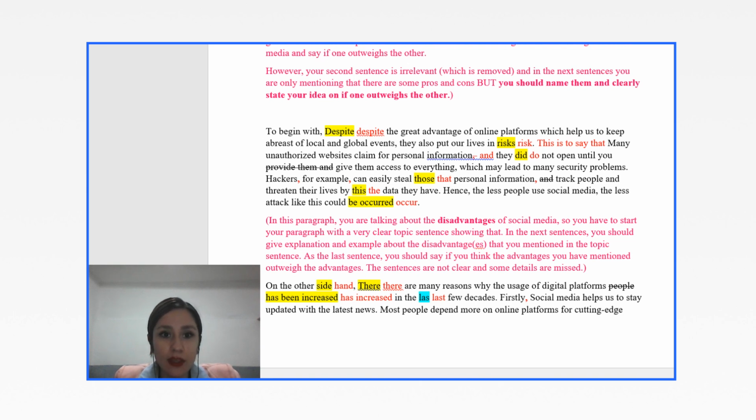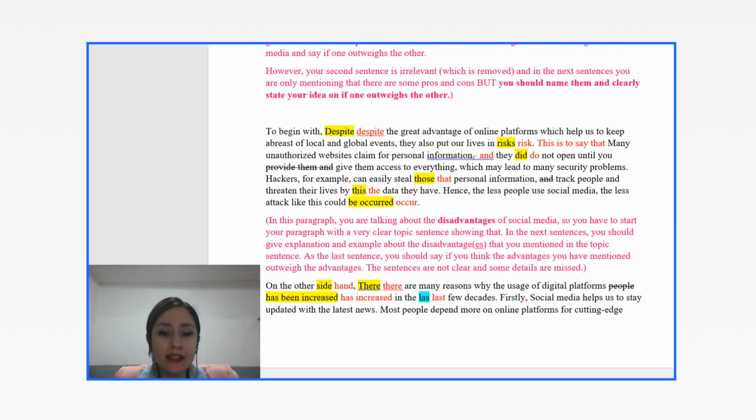unauthorized websites claim for personal information, comma, they did not open until you provide them and give them access to everything, comma, which may lead, it's full of commas. Here, I have crossed out comma and added and. And they did not know, they do not. You're talking about a fact. They do not open until you provide them and give them access. Provide them is redundancy. You don't need to use that. Until you give them access to everything, comma, which may lead to many security problems. Good.